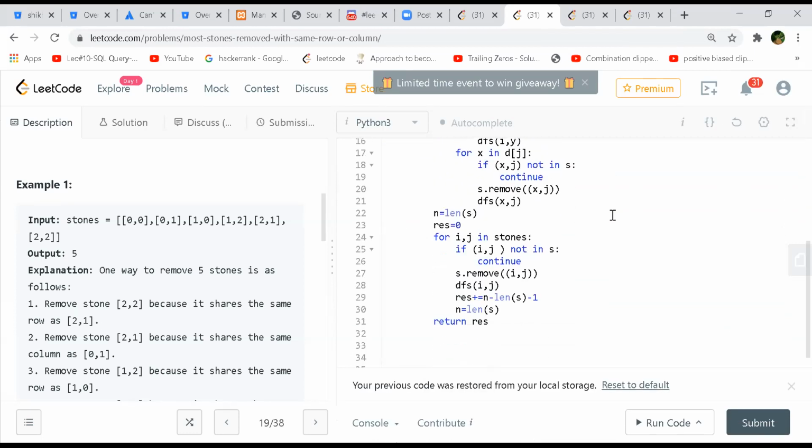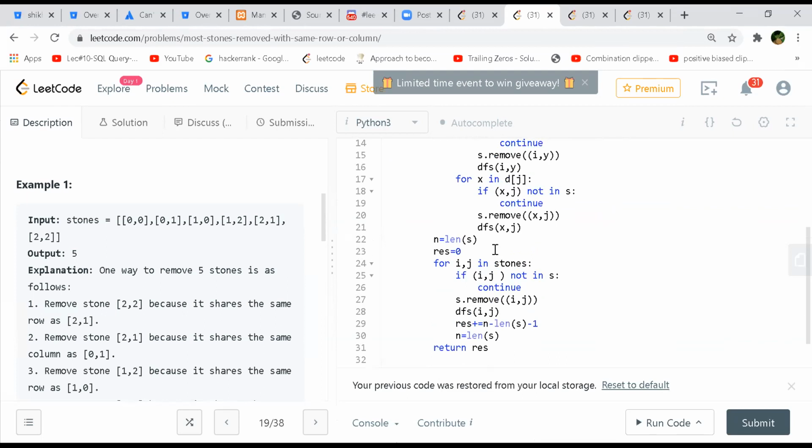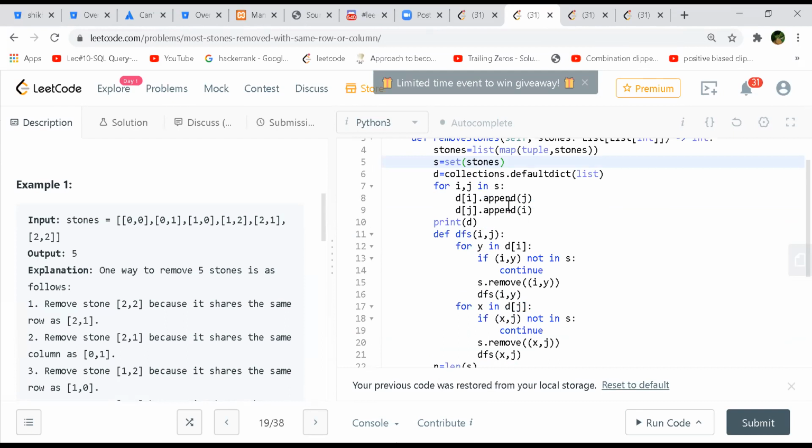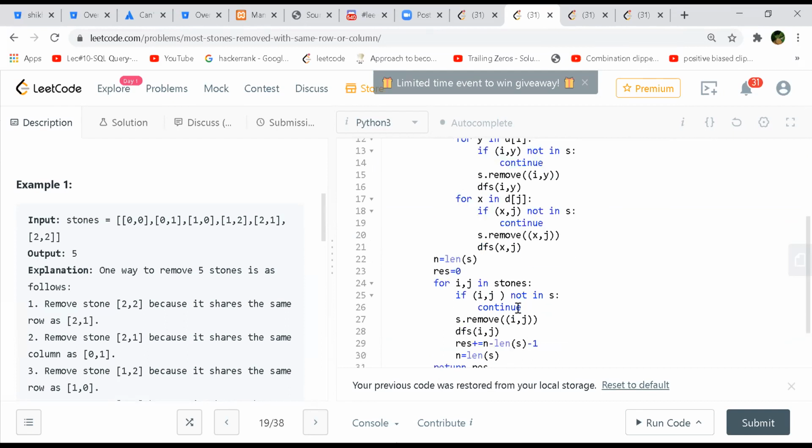So actually, I'm starting from here, just calculating the length of S. What is S? S is the set of stones, right? I'm taking only the unique ones, like 0, 1, and 2. And I'll check whether it is present, so it will act as a visited, you can say.